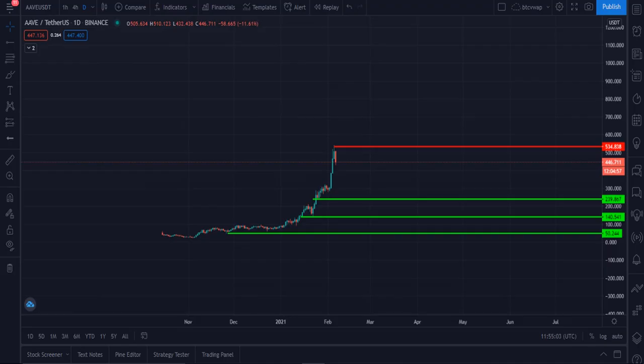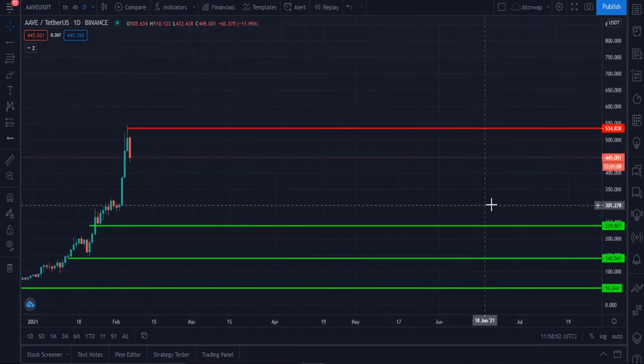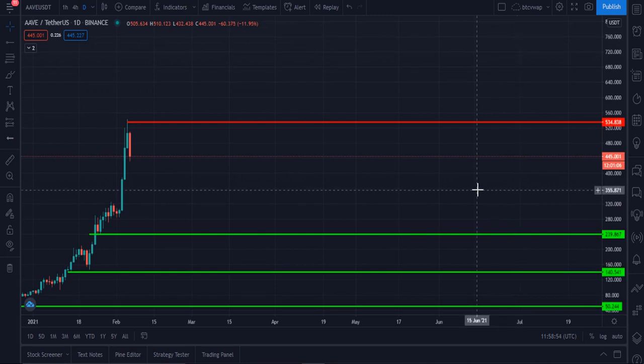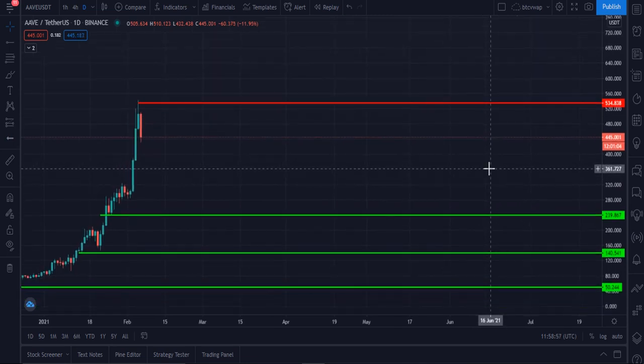Here you can see this is the Aave USDT chart, and this is the day chart. Let me please focus on the content, and I will definitely tell you my immediate short-term targets, and my medium-term and long-term targets too.